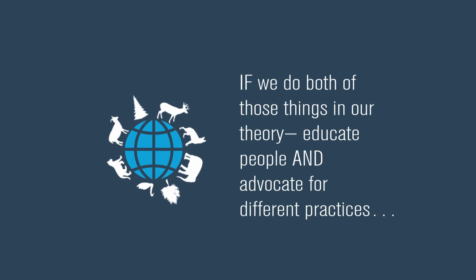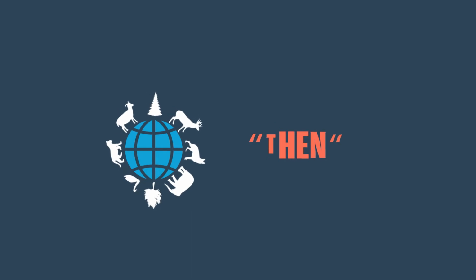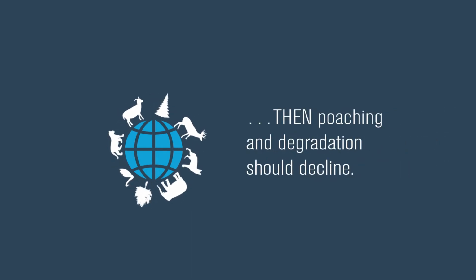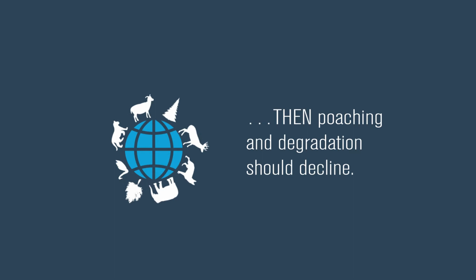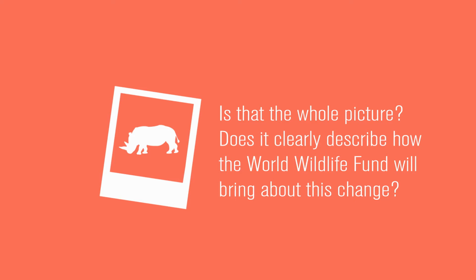Let's continue with the World Wildlife Fund example. Their then statement might look something like this. As an evaluator, your role is to unpack that theory of change. Ask yourself, is that the whole picture? Does it clearly describe how World Wildlife Fund will bring about this change? This is the role of the responsible philanthropist.